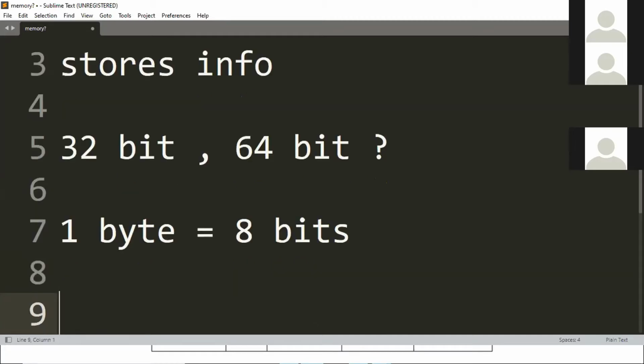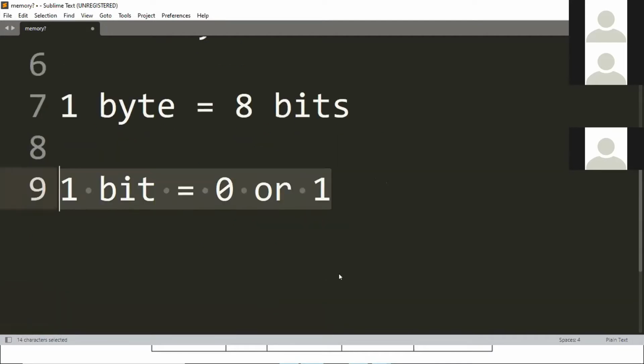8 bytes. So each memory address stores 8 bytes of info. One bit is like 1 bit. What is this? 1 bit equal to 0 or 1.